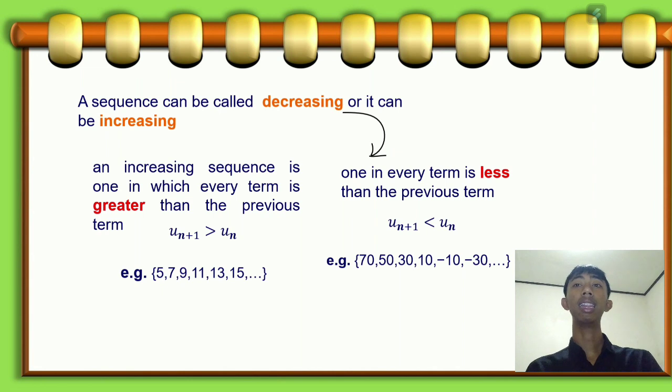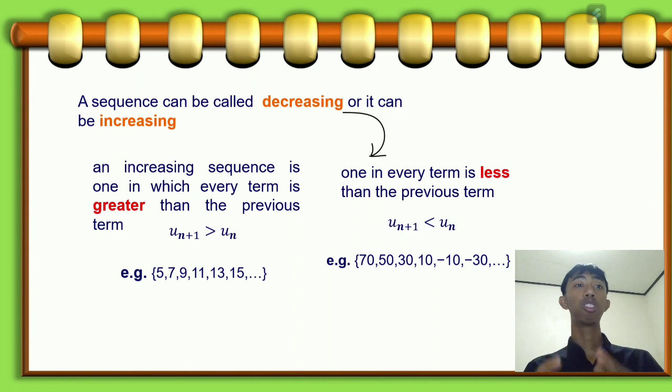The rule is that the n plus 1 term is greater than the nth term. Therefore, it is a decreasing sequence if every term is less than the previous term. For example, the sequence which starts from 70, 50, 30, 10, negative 10, negative 30, and so on.